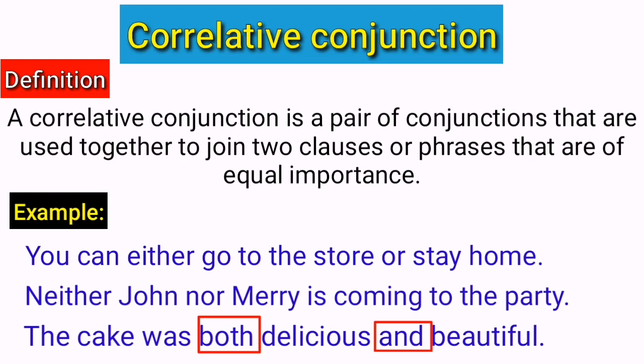Basically, you can find it easily if you look at the correlative conjunction, both, and is used to join two adjectives that are describing the same noun. The noun is cake. The adjectives delicious and beautiful are both describing the cake, and they are of equal importance. This is why the correlative conjunction both and is used to join them.